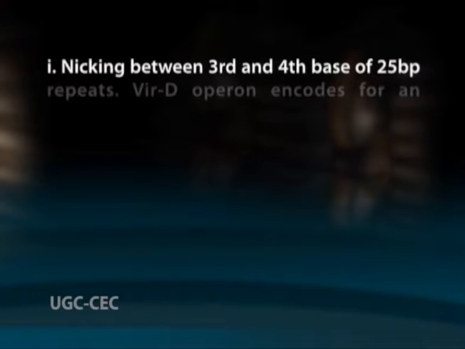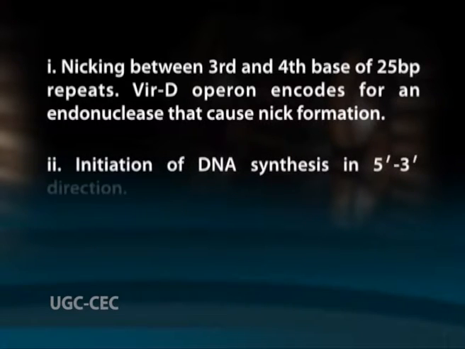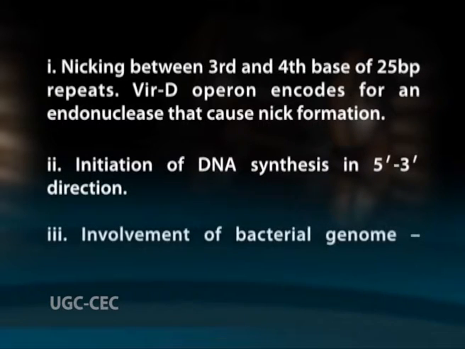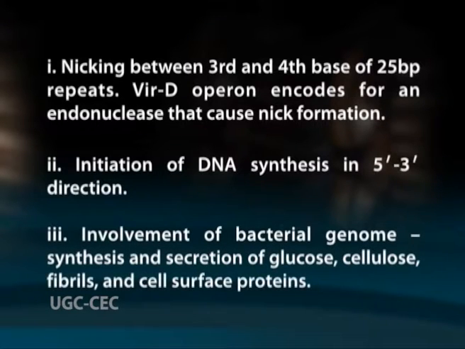First, nicking between the third and fourth base of the 25 base pair repeats. The Vir-D operon encodes an endonuclease that causes nick formation. Second, initiation of DNA synthesis in the 5' to 3' direction. Third, involvement of bacterial genome synthesis and secretion of glucose, cellulose, fibrils and cell surface proteins. This is a common physiological response in all soil bacteria and is involved with pathogenic characters. The generation of the T strand is the first step in the complex process of Agrobacterium mediated plant cell transformation.